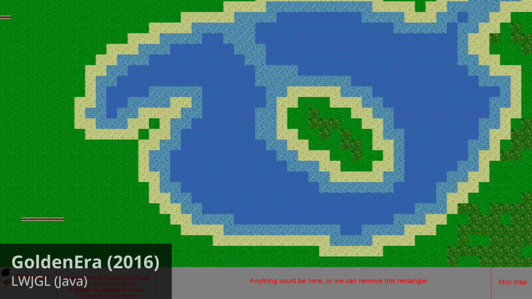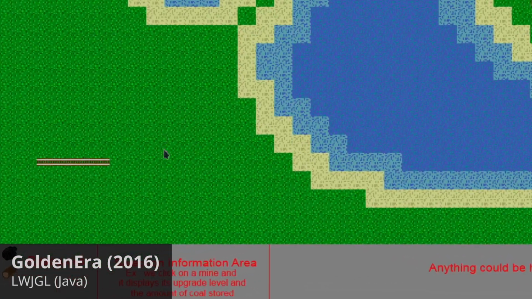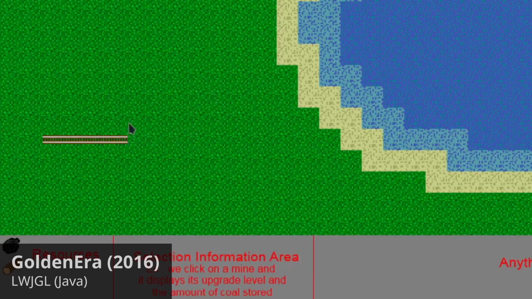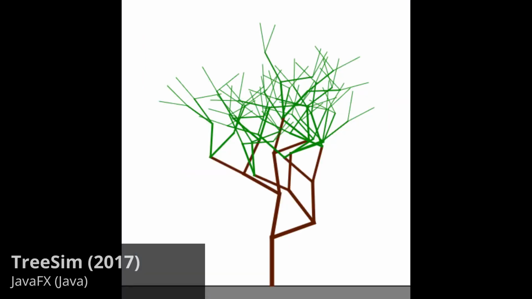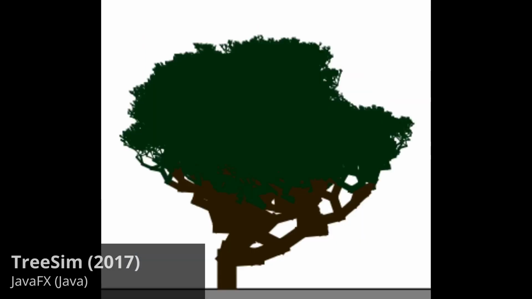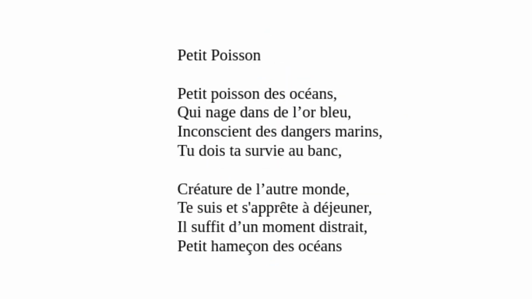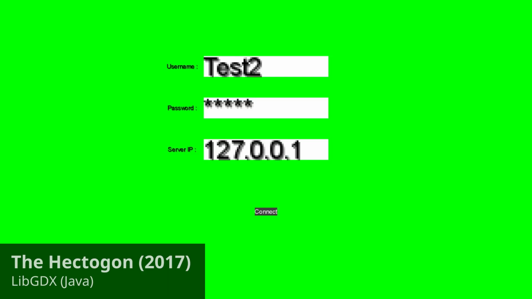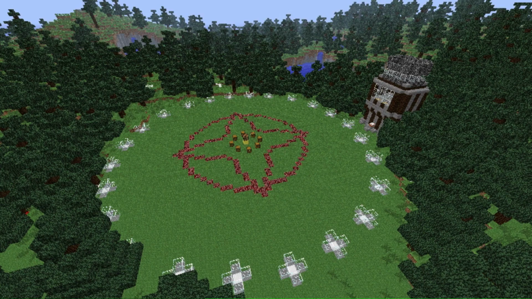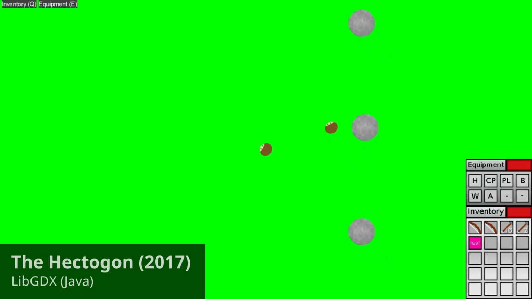This project was supposed to be an RTS with railroads, but the railroad system isn't even working. I also experimented with procedural tree generation. Then I wrote a poem about tree sim and FishEco for a French class. After playing a ton of Minecraft Hunger Games, I was inspired to make a similar game. The idea was a 100-player battle royale with survival elements.